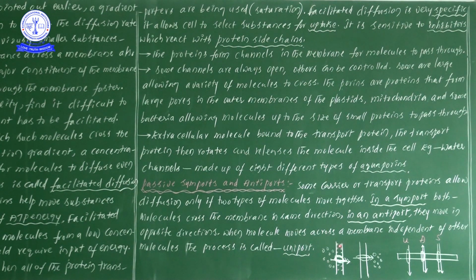Here we have the bilipid layer membrane, and here the egg-like structure is the carrier protein, and the small dots are the ions, the molecules which are transported from one place to another. After some time, we observe more molecules or ions on the other side of the membrane. That gives information regarding facilitated diffusion. So I'll close this topic.